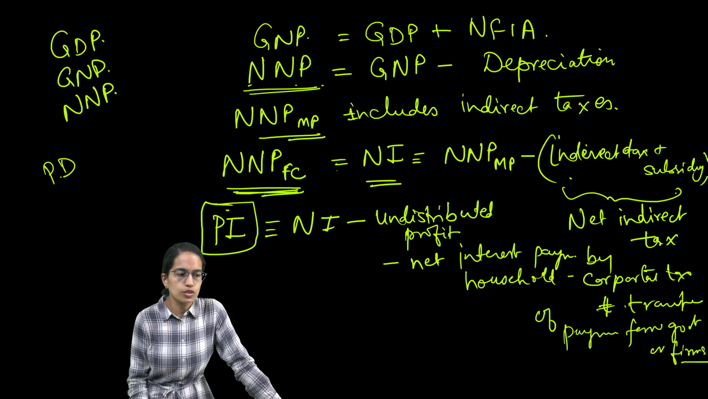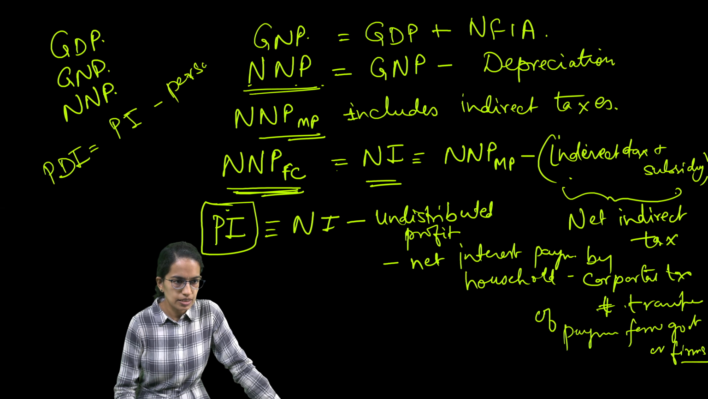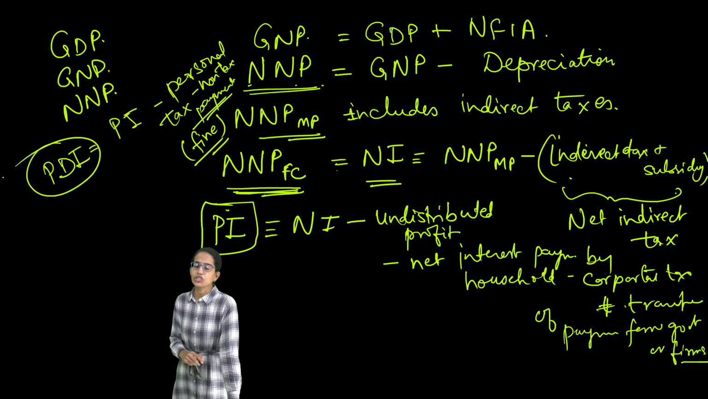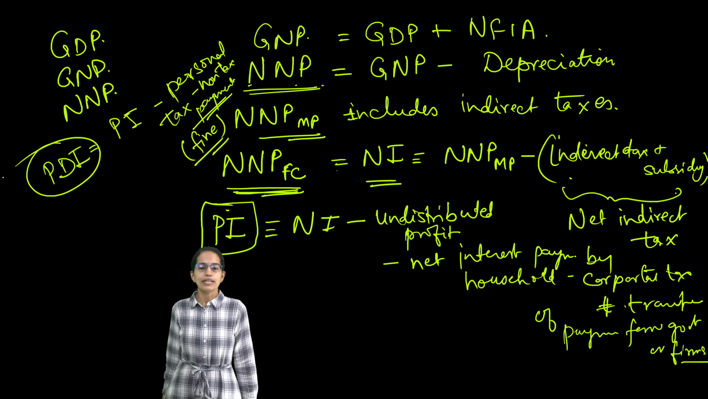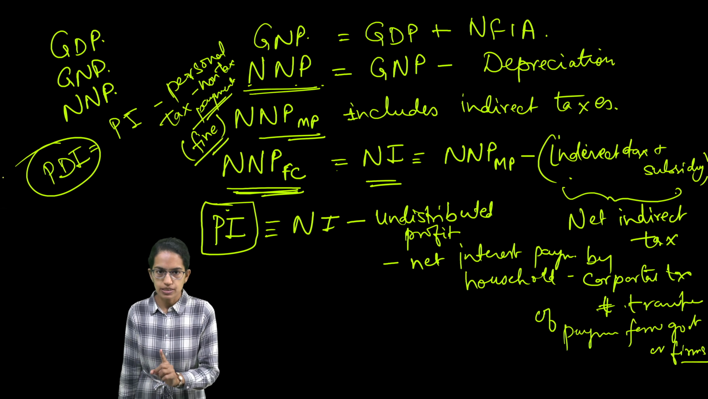Now if I want to ask you what is personal disposable income, that would be personal income, which is already there, minus the personal tax, minus non-tax payments. So this non-tax payment would include what? This would include all kinds of fines. So this personal disposable income is a measure of aggregate household income and it actually explains how much a person is willing to pay. So personal income is important.